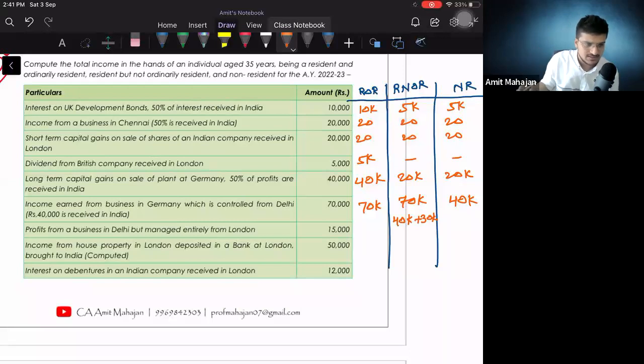Okay. Next, profits from a business in Delhi, but managed entirely from London. Profits from business in Delhi, Indian income, खेल खत्म. Business in Delhi, Indian income, it will be taxable for all, which means 15, 15, 15.